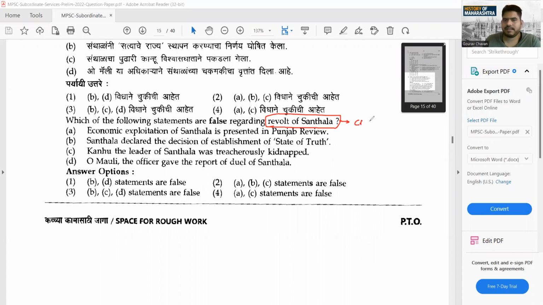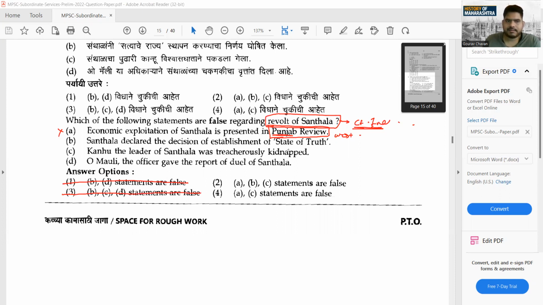Okay, it was generally Central India. What they're saying, economic exploitation of Santals is present in Punjab region. Would you think in any way it is correct, because Punjab lies in West India and the Santal issue was in Central India? So obviously A would be wrong. You need to search for the options where A is present. You can see here A is present. So you can easily cut these two options. Again, can you see from just basic knowledge what you're doing? You're eliminating the first two options.